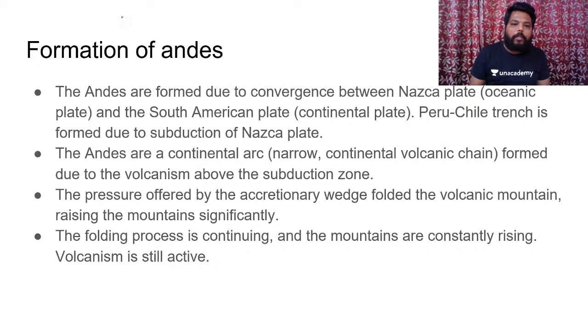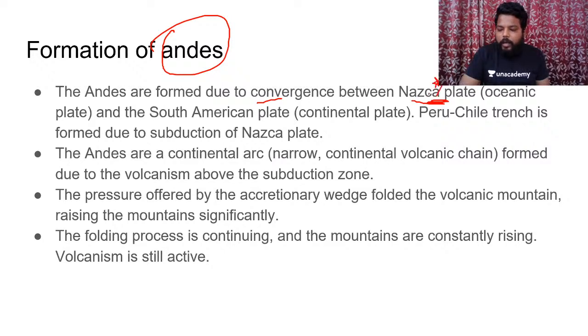The formation of the Andes in South America is due to convergence between the Nazca plate, make a star mark over here, and the South American plate. Clear? The Peru-Chile trench, which is present at the subduction zone of the Nazca plate, is the best living example of the collision which happens here. And these are continental arcs.